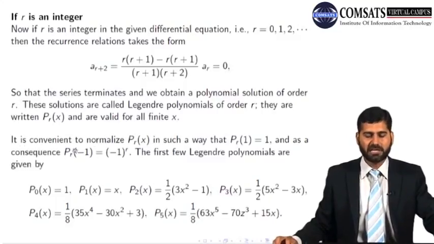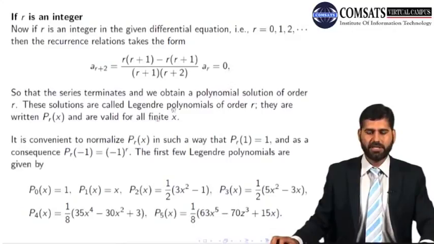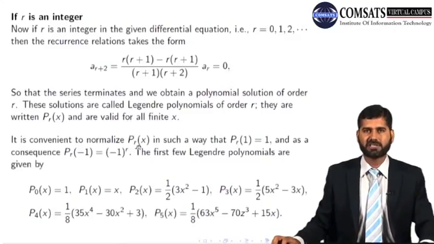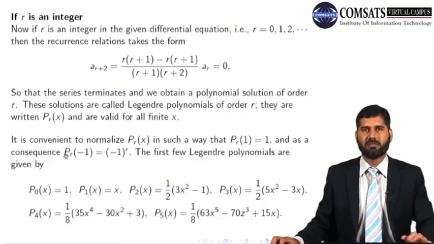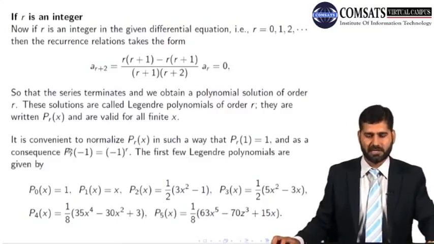It is convenient to normalize P_r(x) in such a way that P_r(1) is equal to 1. So in usual practice, we normalize our functions in such a way that the value at 1 comes out to be 1 for all the polynomials. And as a consequence, the value at -1 is (-1)^r. It means for the first polynomial it will be -1, for the second one it will be +1, and so on alternating.